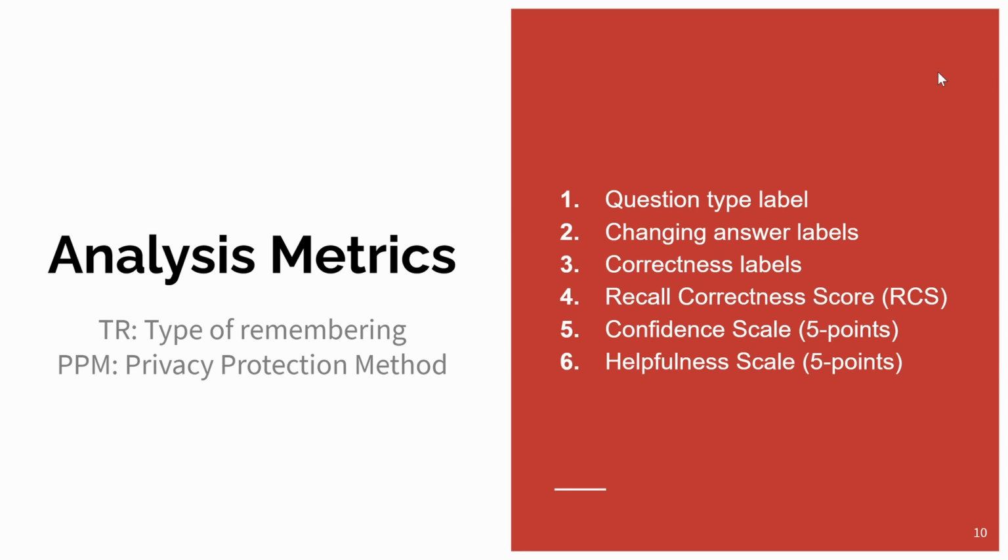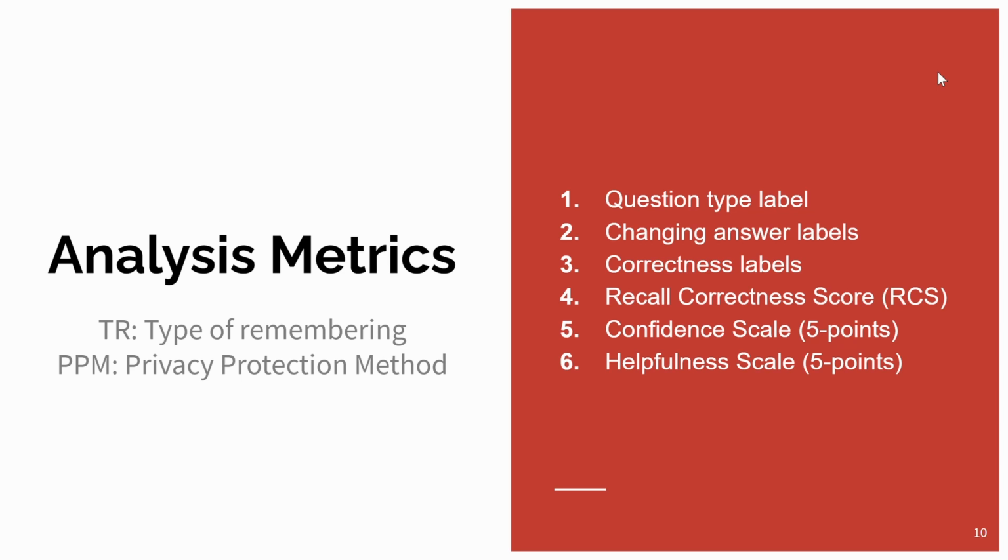The first is labeling the questions in the questionnaire, whether they are recognition or recall questions. The second is labeling all answers that changed after the intervention. The third is labeling every answer as correct, semi-correct, or wrong. An answer is semi-correct if it has elements pointing to the correct answer, but not an exact one. An example is correctly describing the physical features of someone when the question is about their name.